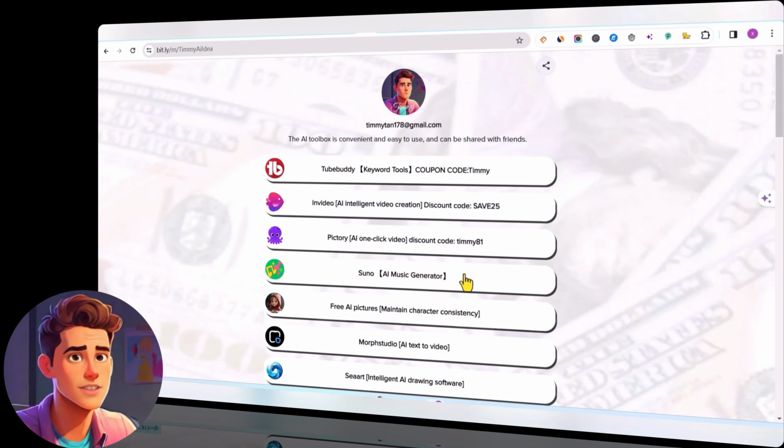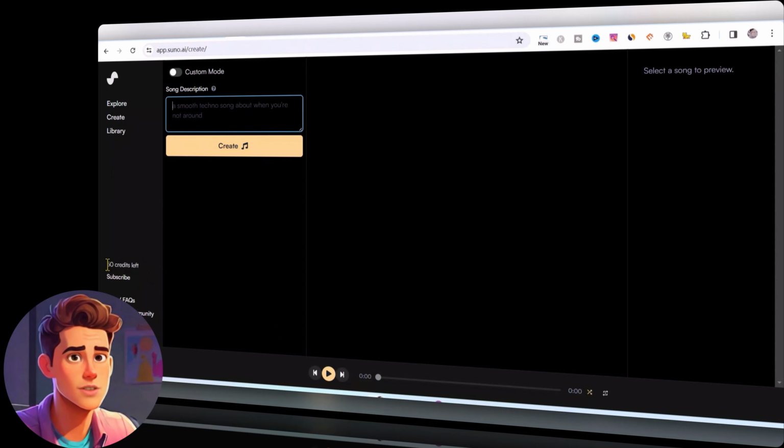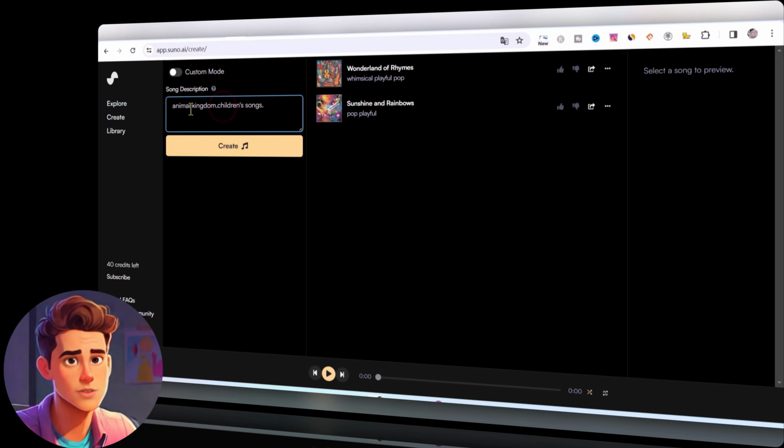We open the website. We saw him give away 50 points. In other words, he will give away 50 points every day. So it's enough for us to create. Now we click the Create button. Then just copy and paste the lyrics I just wrote here. He can also directly compose songs here. You only need to enter a style of your song and the name of the song. What I typed directly here is Animal Kingdom. It's a theme. Then enter a children's music style.